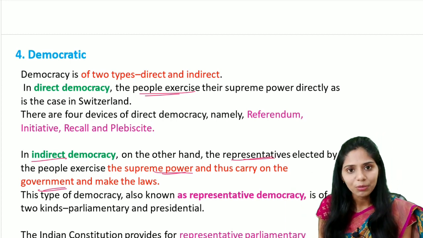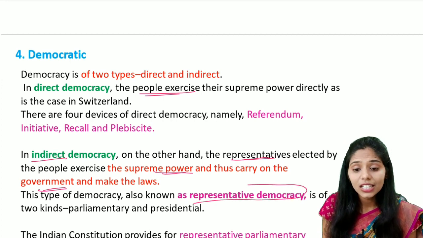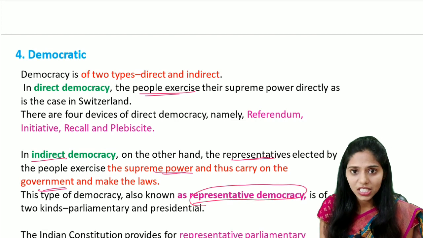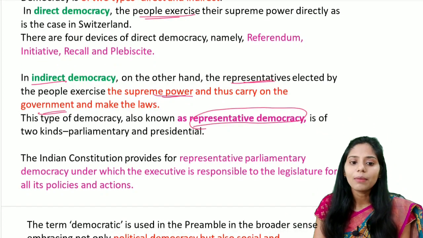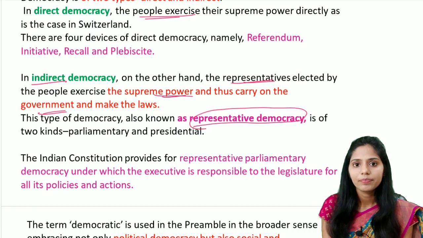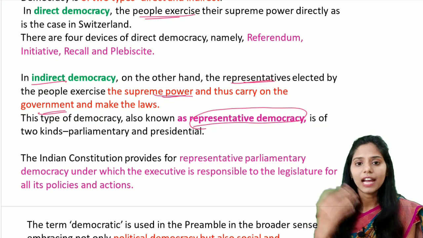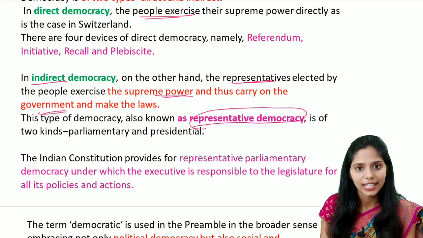This type of democracy is also called representative democracy. We see representative democracy present in India, but not direct democracy. And when you are talking about democracy, there are again 2 types, presidential and parliamentary. India adopted the parliamentary form of government rather than the presidential form of government, which is adopted by the USA.